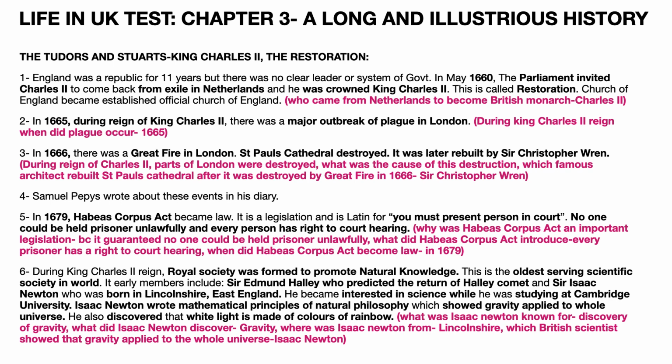Isaac Newton became interested in science while he was studying at Cambridge University and wrote Mathematical Principles of Natural Philosophy, which showed gravity applied to the whole universe. He also discovered that white light is made of the colors of the rainbow.